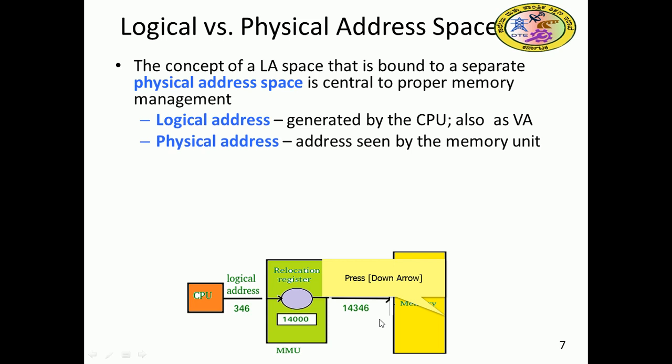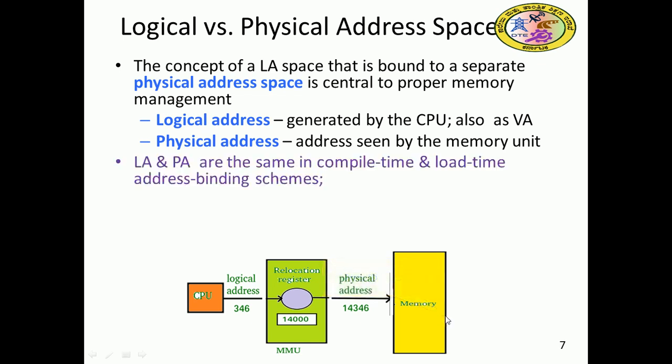Here is the role of logical address and physical address. The logical address is generated by the CPU, and the memory management unit computes the appropriate physical address. From that address, the pointer will go to the corresponding memory location and bring out whatever instructions or data reside in that location.